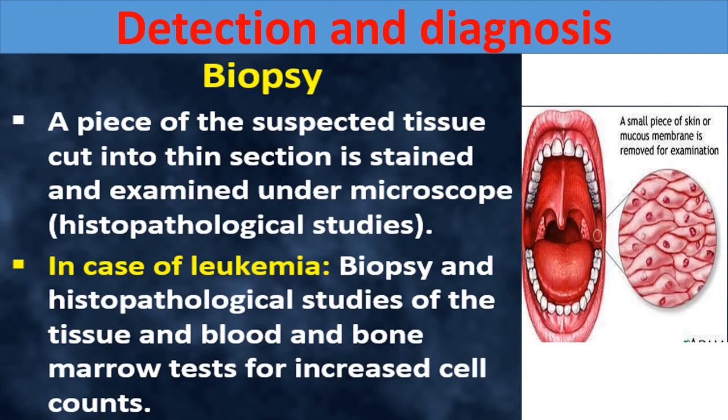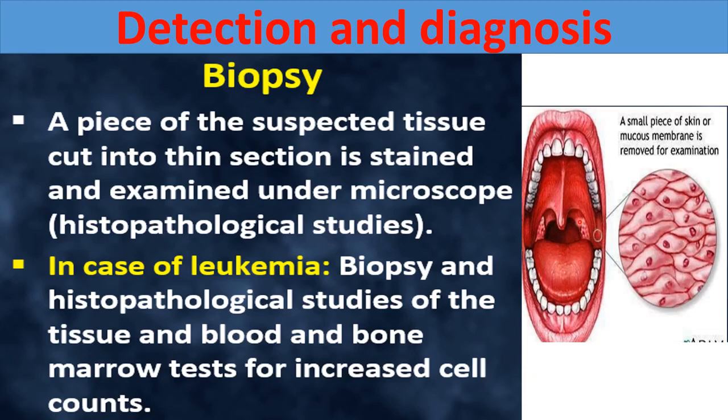Detection and diagnosis of cancer. First method is biopsy. In biopsy, a piece of suspected tissue cut into thin section is stained and examined under microscope, and that is called histopathological study. So here you see, this is the diagram for the biopsy. What is done? A piece of the tissue from the suspected area is taken.